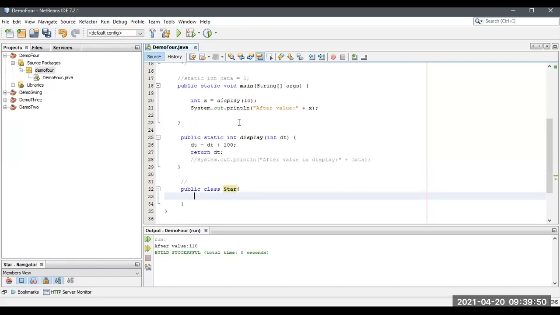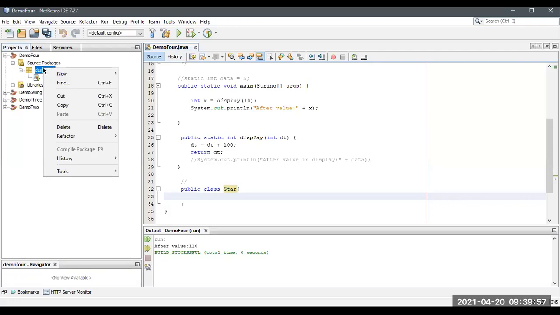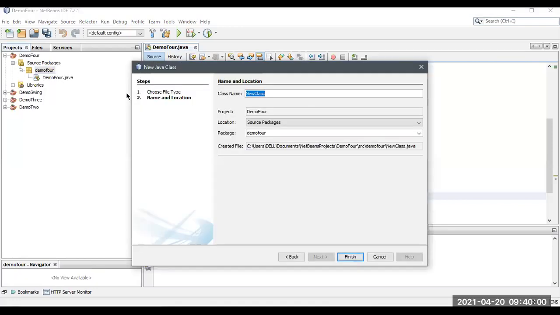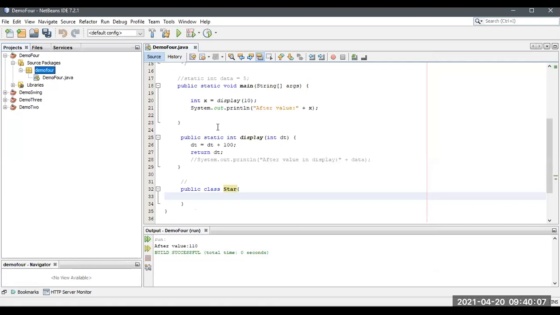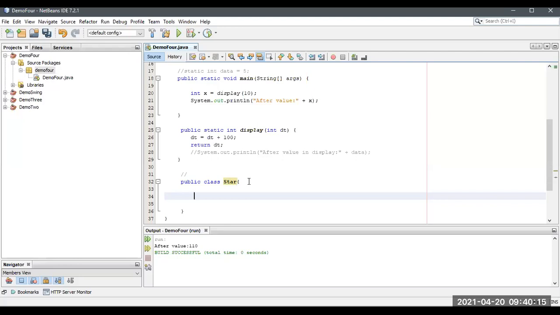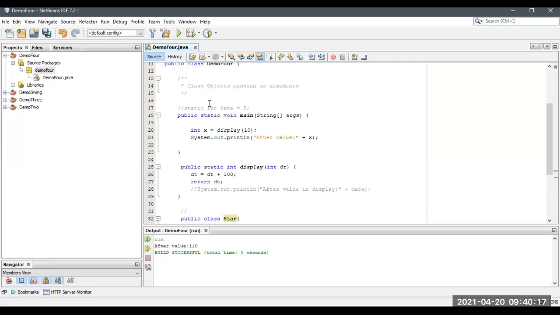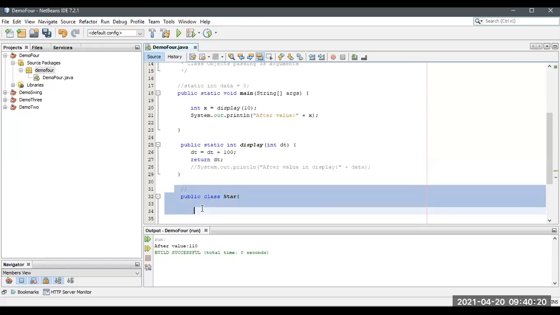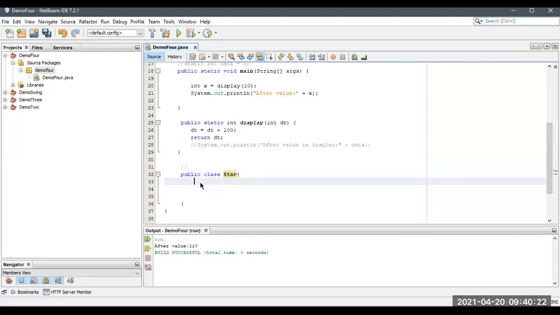So make sure that you give the example in this way. Take a class inside your main class. Don't go for other classes like this. If you take a new Java class in this way, it will be created outside the class, and we are going to access that one from the outside. Don't make it in that way. Make sure that your class is inside your main class, and then you can access whatever you want, by creating an object of this class inside the main method. You know that already. Okay. Let me share your document.